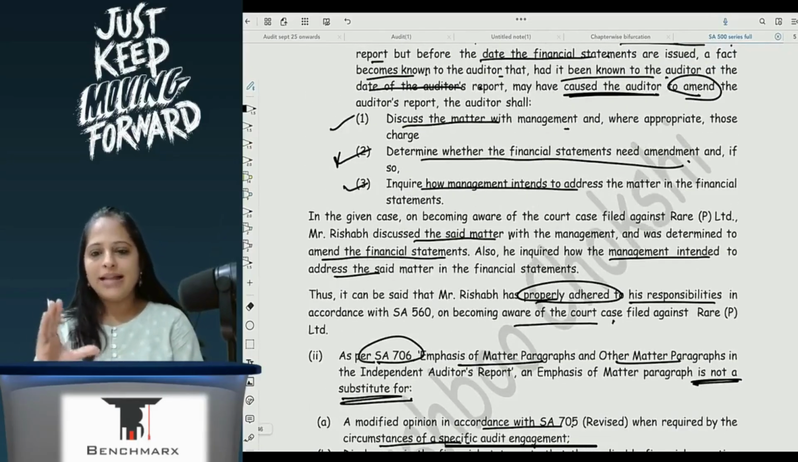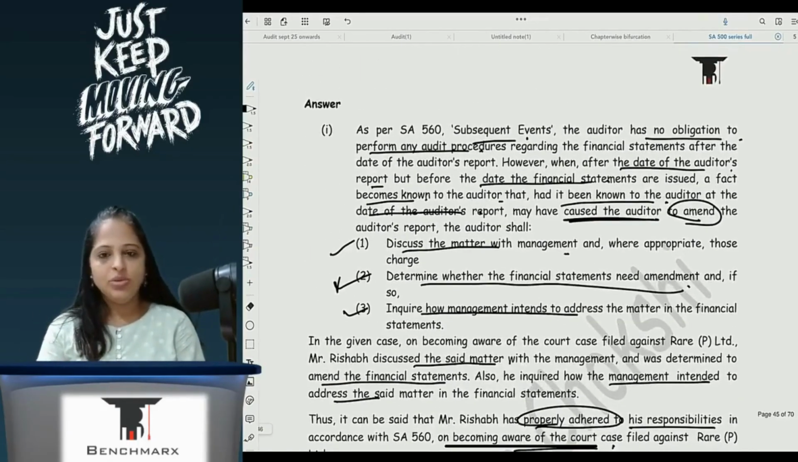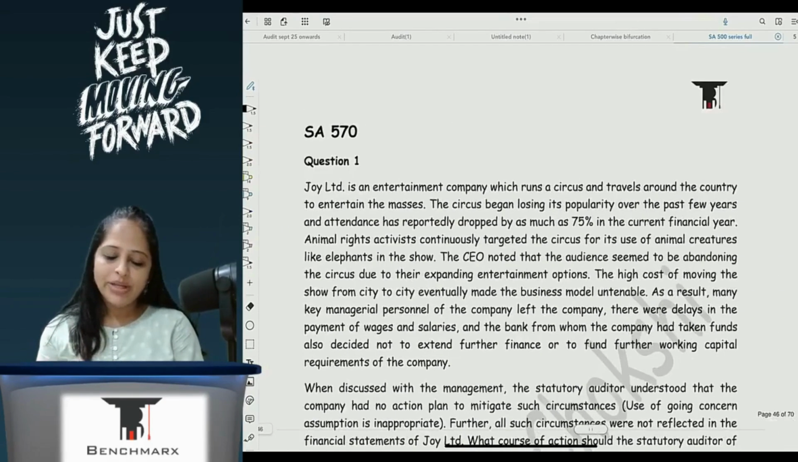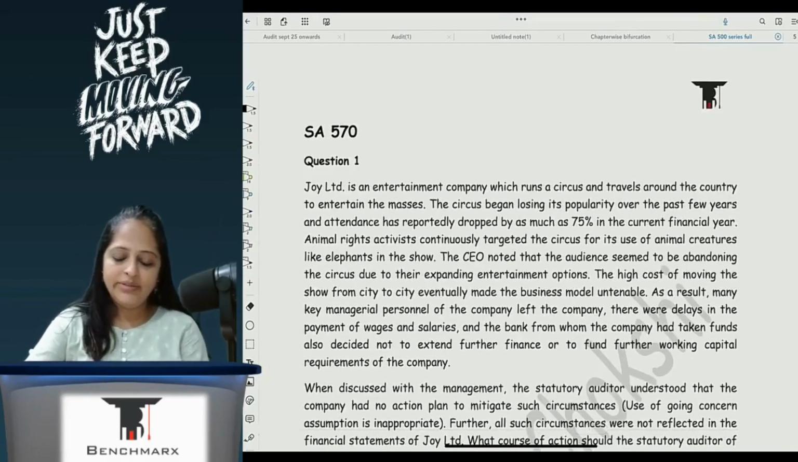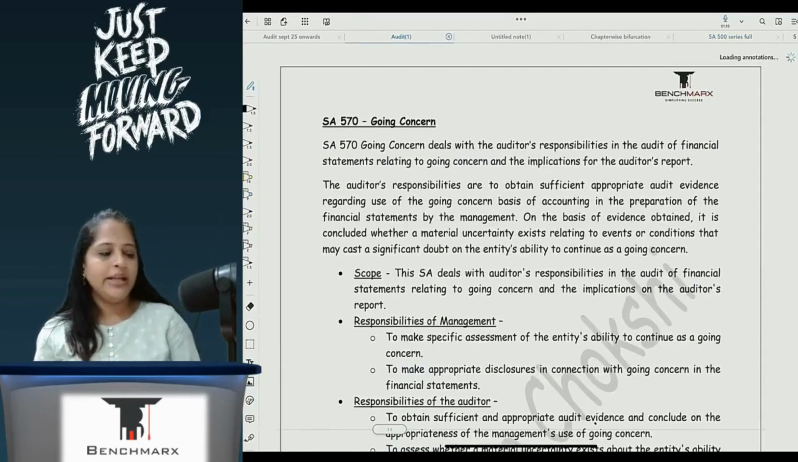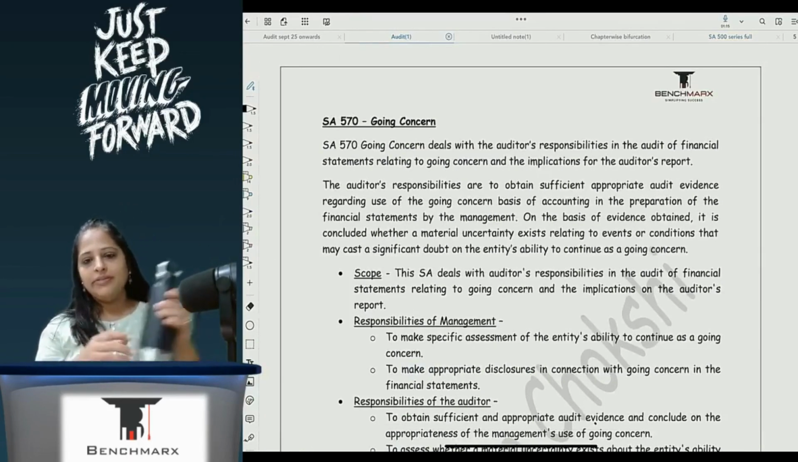So the first part you know, 560; the last part you will be able to understand better once you have done your 700 series. Now coming to the next part, which is going concern, again very important.